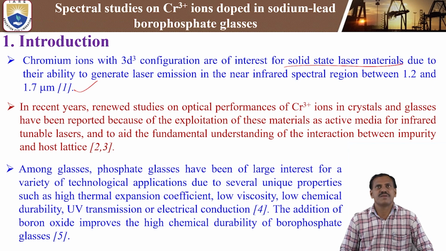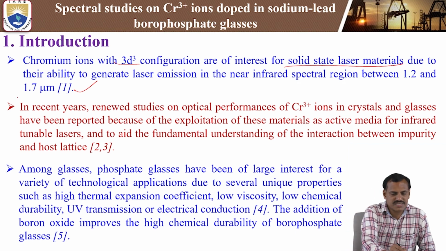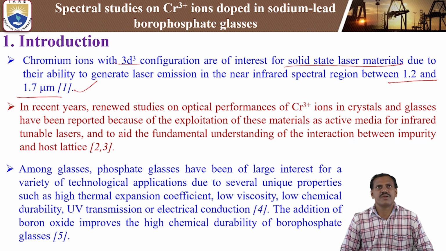Chromium 3 plus belongs to the d-block elements, and its outermost electronic configuration is 3d3. These ions are of more interest in solid state laser materials due to their ability to generate laser emission in the near infrared spectral region between 1.2 and 1.7 micrometer, giving different kinds of laser emissions.